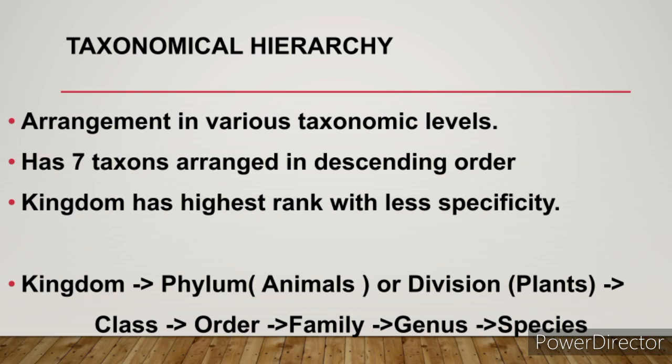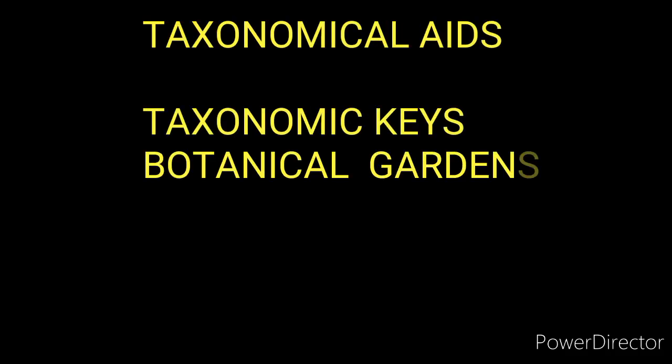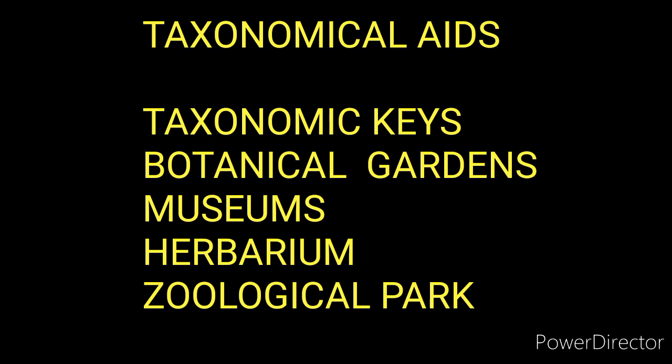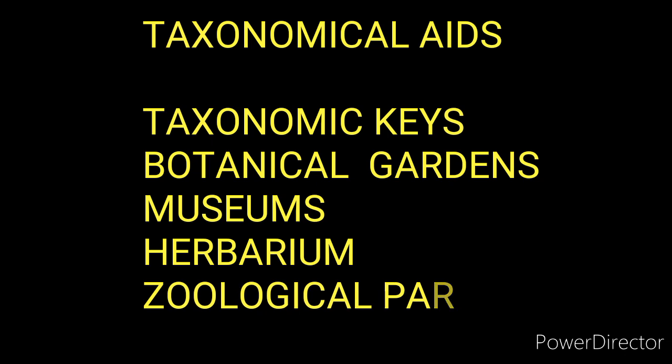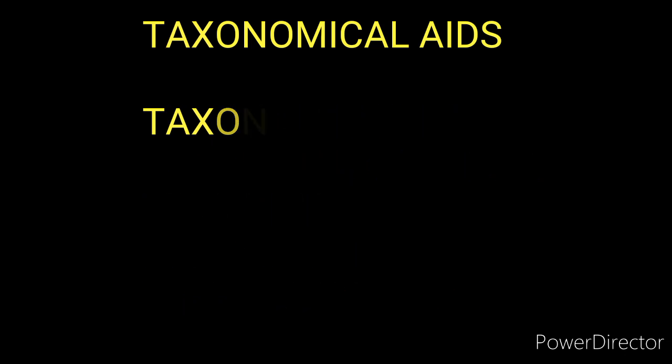Here techniques, procedures and stored information useful in identification and classification of organisms are called taxonomical aids. We have various taxonomical aids. They are taxonomic keys, botanical garden, museum, herbarium and zoological park.